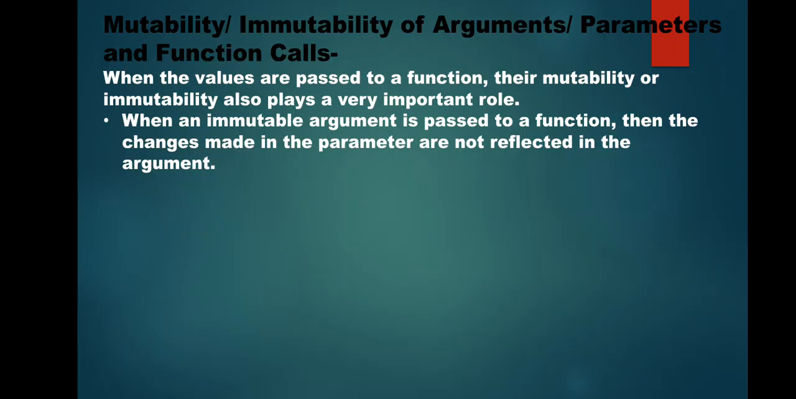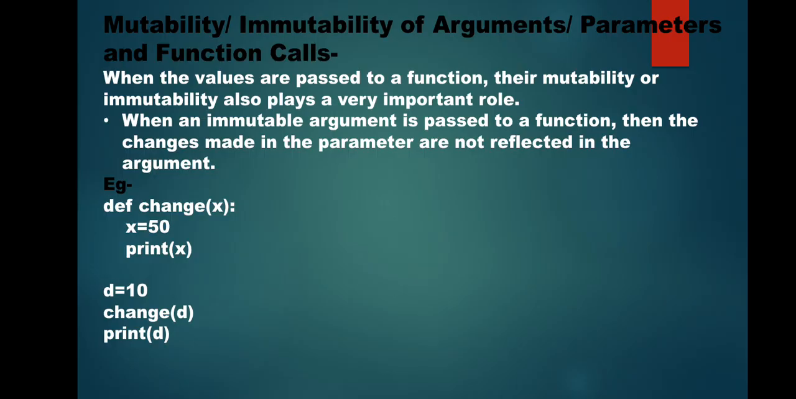Coming up to the mutability and immutability of arguments or parameters in a function call. See, whenever you pass any argument to a function, whether the function will be able to change the value of that argument or not will depend upon whether the argument is mutable or immutable. If you pass an immutable argument to a function, then the changes done inside the function will not be reflected back to the arguments in the main program.